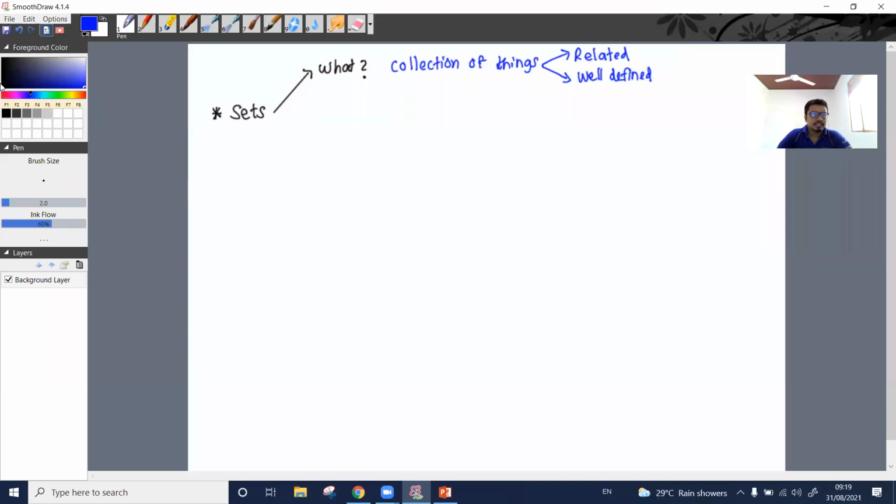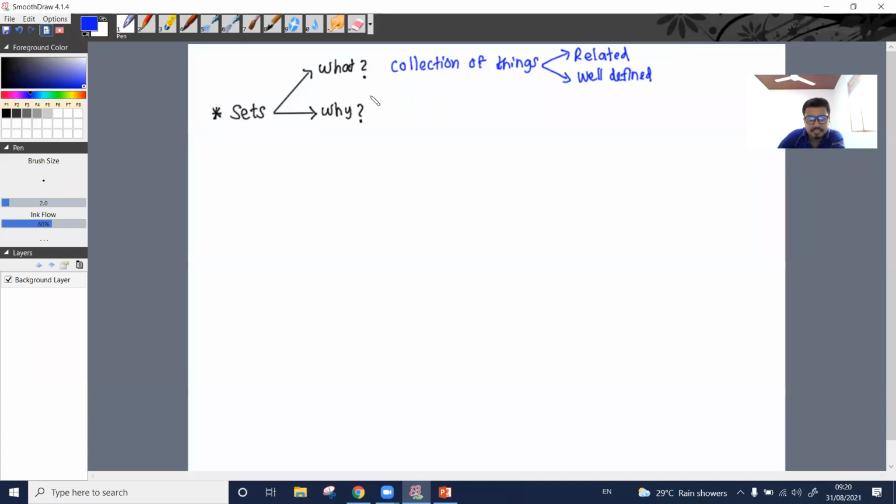Why do we need sets? Set means a collection of things which are related and well defined. But to represent.